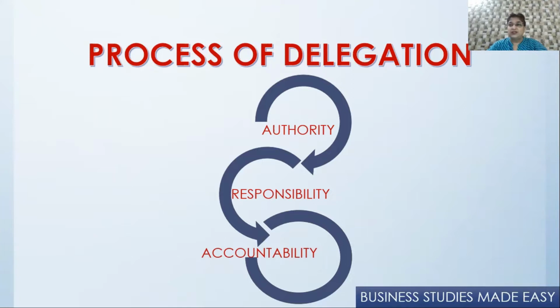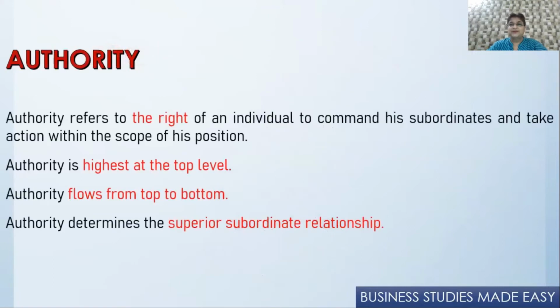So if the salesman does not listen to what the marketing manager says, then he's accountable to the marketing manager, and the marketing manager can question him: when you were clearly told this is what you have to do, why did you not do it? So this is the process of delegation. It is also called the steps of delegation. Now let us study each one of them one by one.